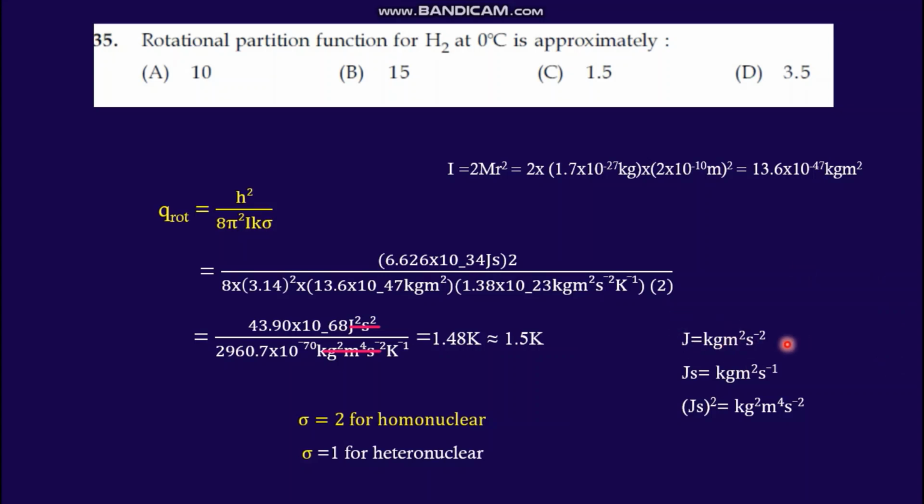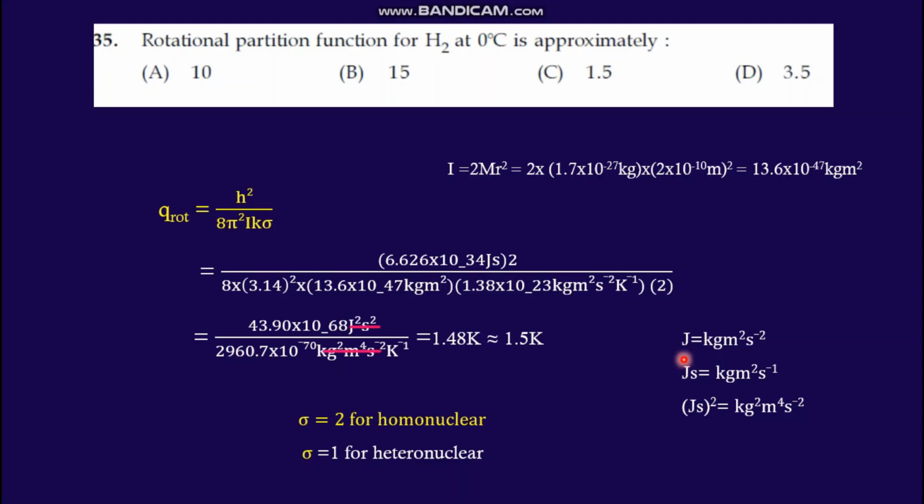This joule in terms of kilogram meter square second raised to minus 2, this interconversion you have to study. Simply we can tell that joule means Newton meter. Newton means force, the unit of force, that is mass into acceleration.